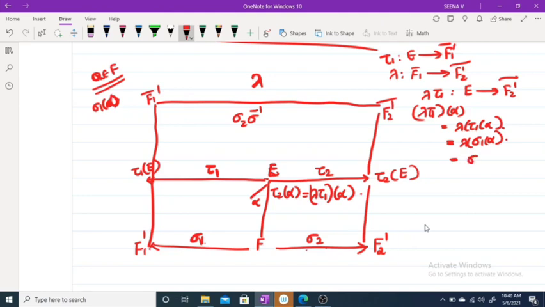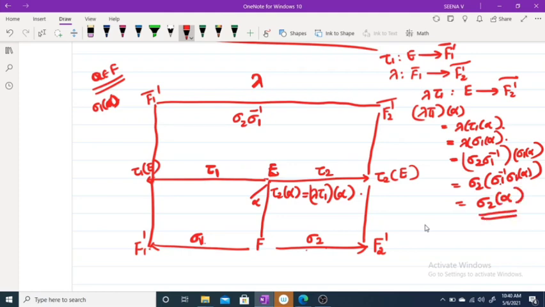Lambda is sigma 2 sigma 1 inverse. So it is sigma 2 sigma 1 inverse of sigma 1 of alpha, and this is equal to sigma 2 of alpha, because sigma 1 inverse sigma 1 of alpha is alpha.